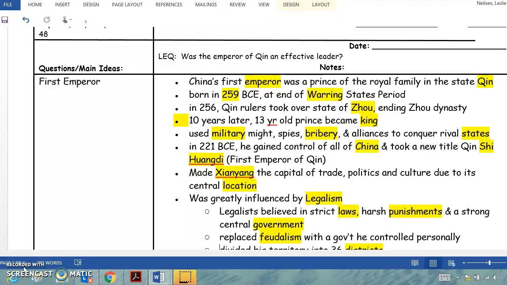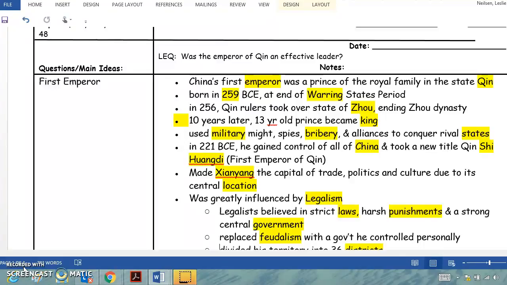China's first emperor was a prince of the royal family in the state of Qin, born in 259 BCE at the end of the Warring States period. In 256, the Qin rulers took over the state of Zhou, ending the Zhou dynasty. Ten years later, the 13-year-old prince became the king. He used military might, spies, bribery, and alliances to conquer rival states. In 221 BCE, he gained control of all of China and took a new title, Qin Shi Huangdi, the first